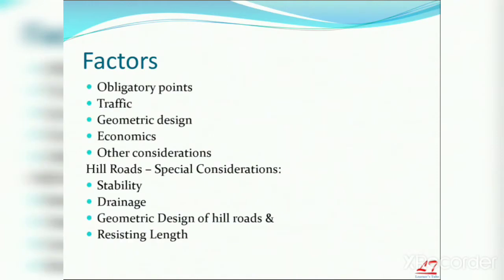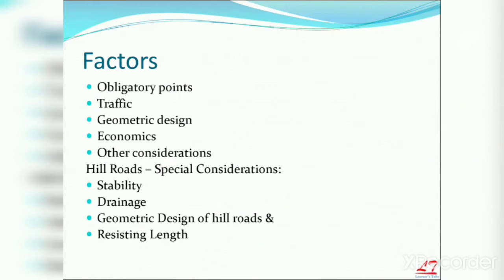Next, what are the factors that affect aligning a highway? Until now I said requirements, that means what you should keep in mind while aligning a highway. Factors means which factors affect the alignment. That means you think of some alignment path, but there are some factors that affect your alignment. So what are those factors? These are the main factors: obligatory points, traffic, geometric design, economical factors, and other considerations.